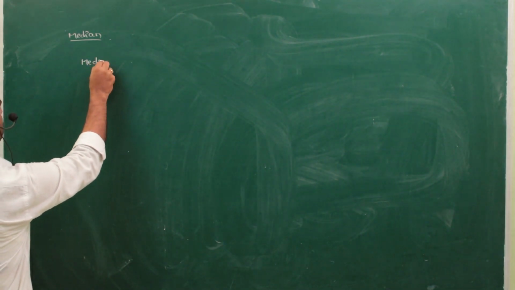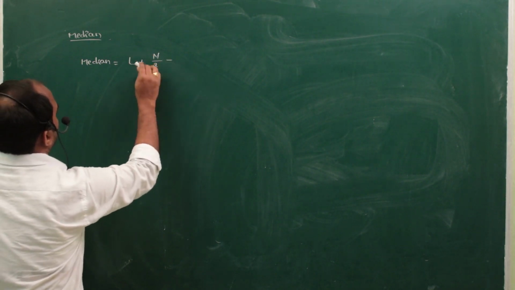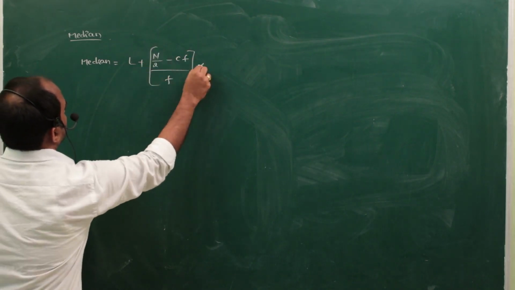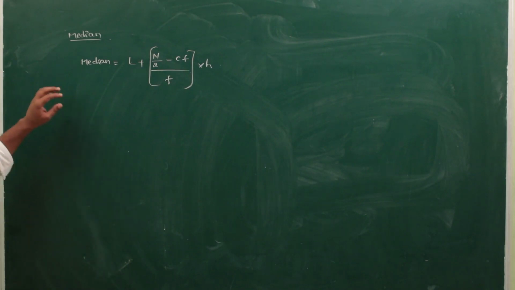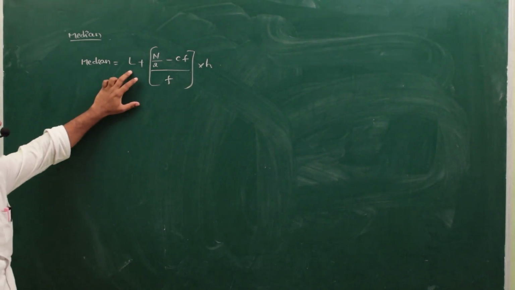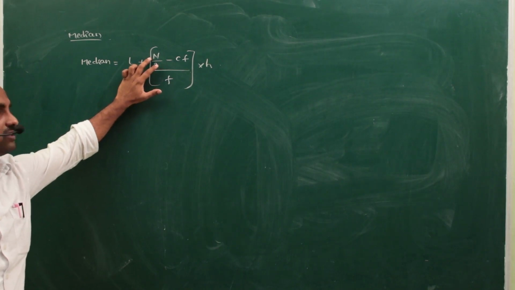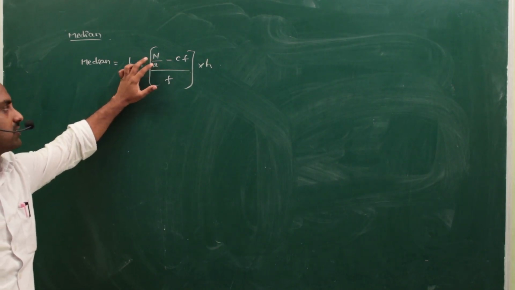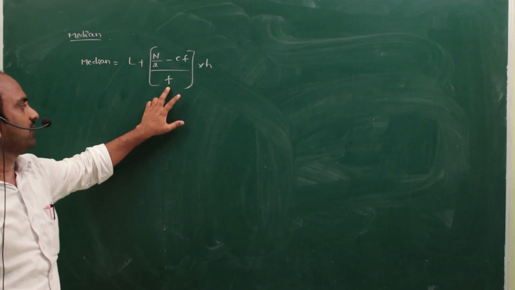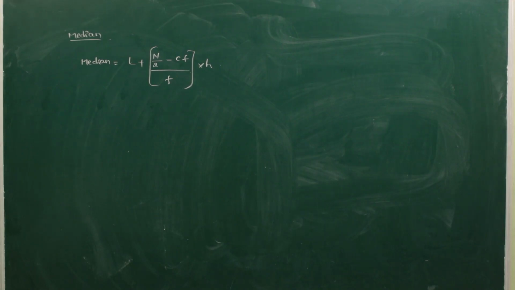Median is equal to L plus (n by 2 minus CF) by F into H. This is the formula for median in grouped data. L is the lower boundary of the median class. N is the sum of all the observations, which is the total number of observations. CF is the cumulative frequency of the preceding class of the median class. F is the frequency of the median class. H is the size of the class interval.